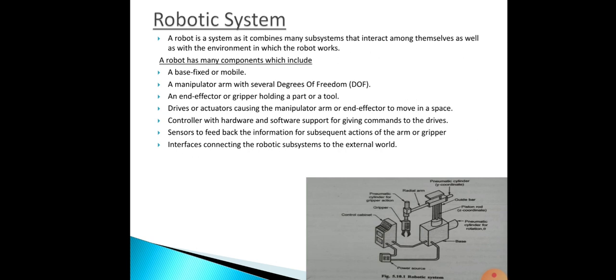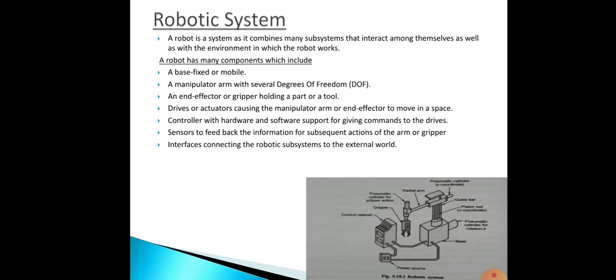Okay, the next one is the robotic system. A robot is a system as it combines many subsystems. Why is it not only called a robot, why is it called a robotic system? System means many components combined together, which then form a system.